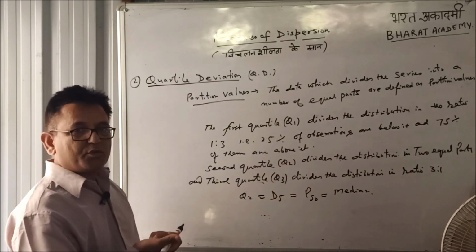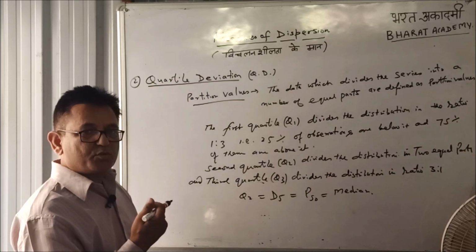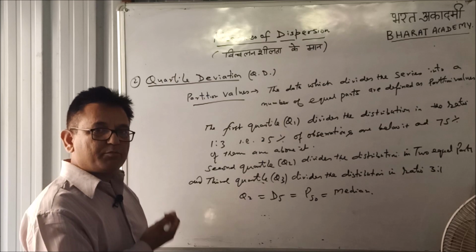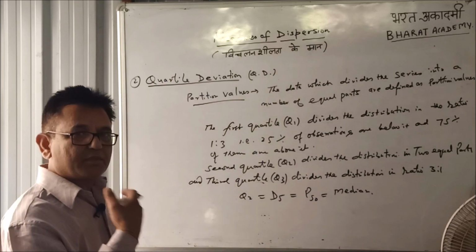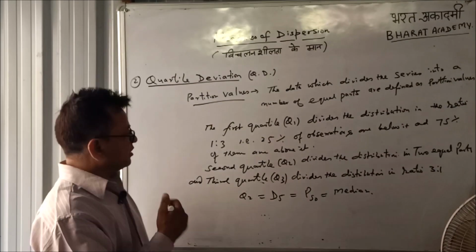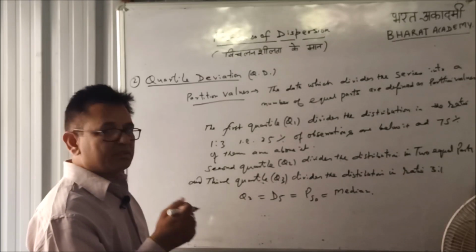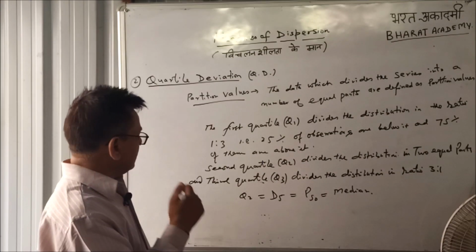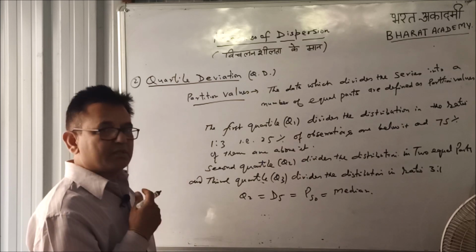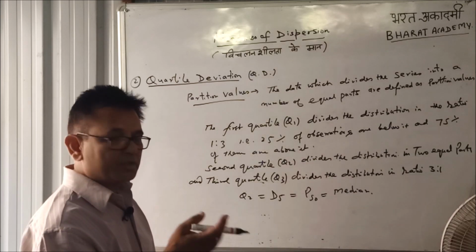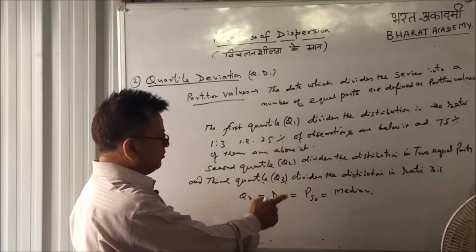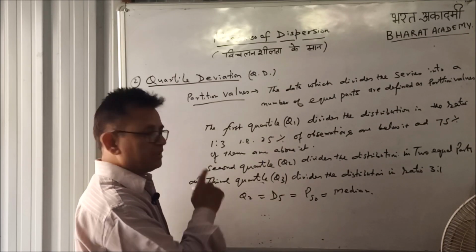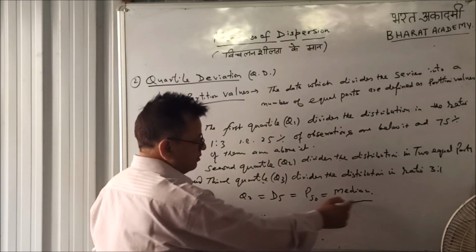The first quartile Q1 divides the whole distribution in the ratio 1:3. It means 25% of observations are below it and 75% are above it. The second quartile Q2 divides the whole series into 2 equal parts, and the third quartile Q3 divides the whole distribution in the ratio of 3:1. And it's quite obvious that the second quartile, fifth decile and 50th percentile are the measures of median.